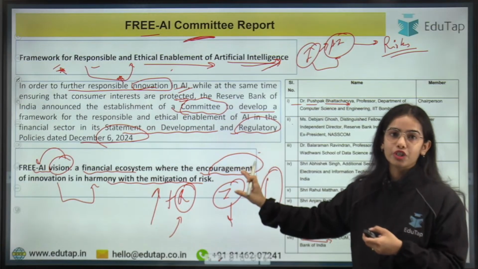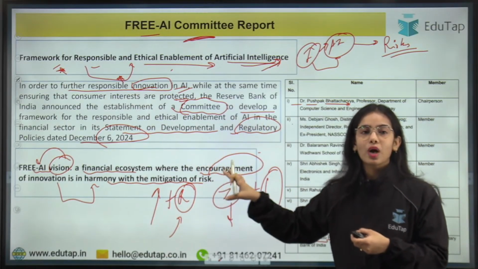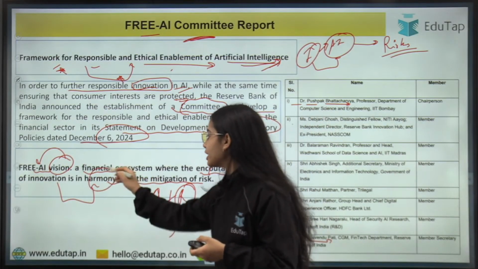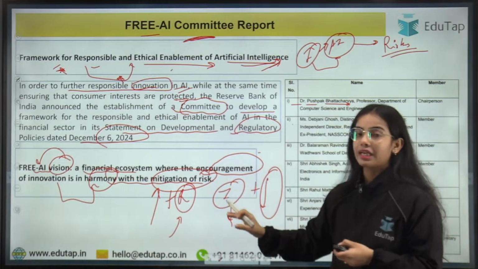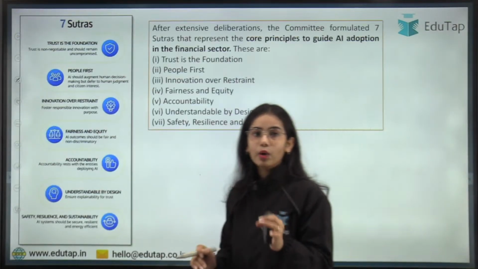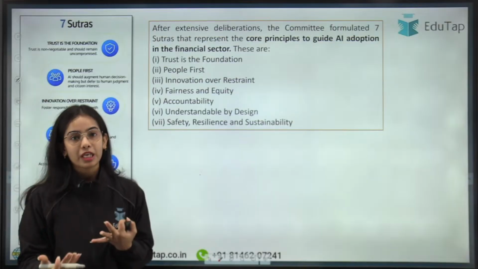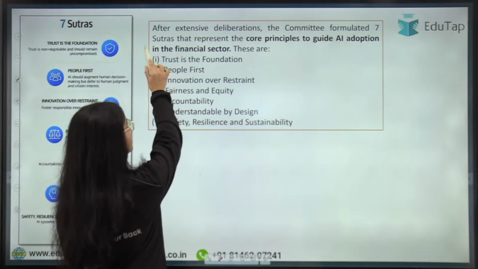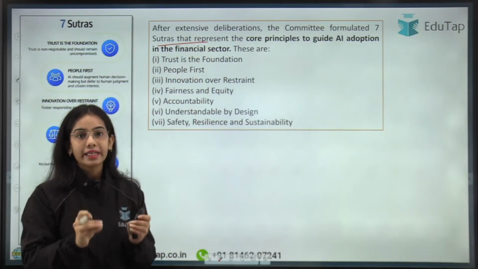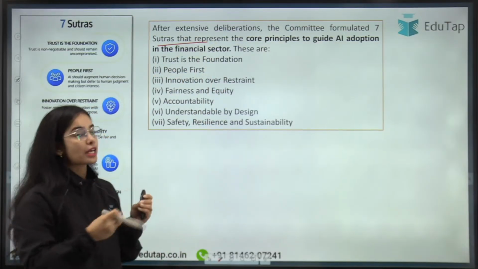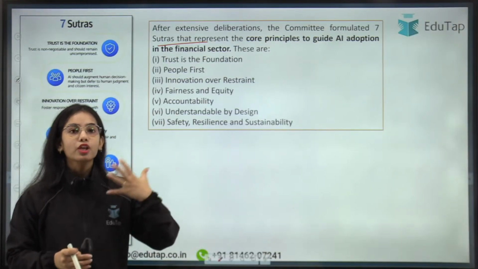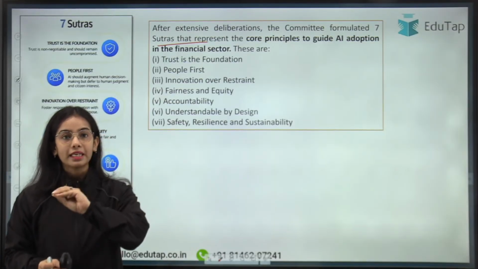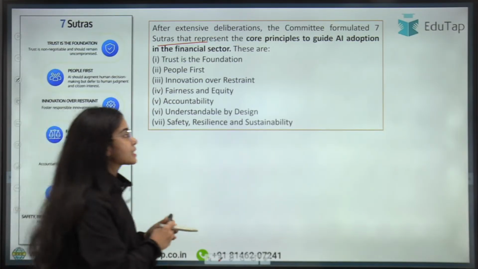That's why the vision of this framework is to have a financial ecosystem where encouragement is given to innovation in harmony with the mitigation of risk. After extensive deliberation, the committee has formulated the 7 sutras that represent the core principles that guide AI adoption in the financial sector in India. When AI adoption and innovation happen, these 7 sutras have to be kept in mind.